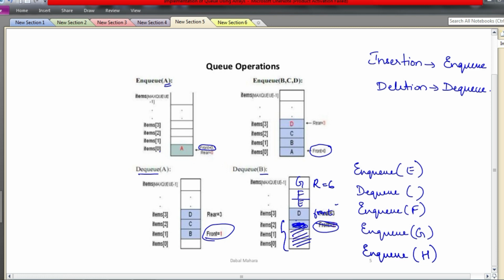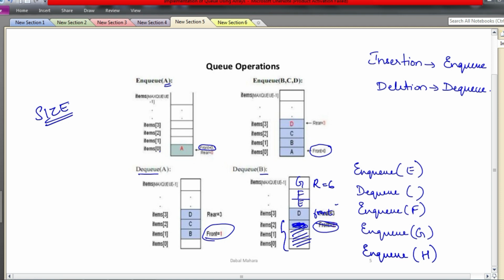So q is the length of the array, and suppose size is 10, then after multiple insertion and deletion operations, there might be a situation such that you don't have 10 elements overall, but still you might be getting a message that queue is full. Okay, so this is the major disadvantage of using arrays to implement queue.